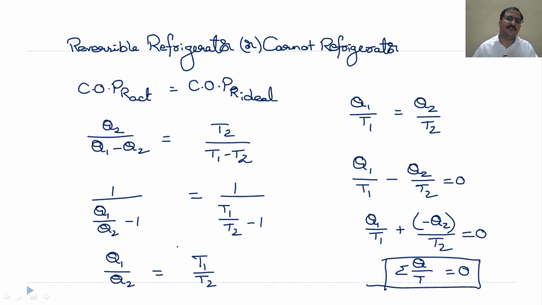So, that means if you consider a reversible refrigerator or reversible heat pump or reversible engine, we can always remember that sigma Q by T equal to 0. Based on that, if there are certain unknown quantities, like suppose he has given Q1 in the question, and T1 and T2, but we don't know Q2, we can determine this Q2 by using this particular expression and solve the problem further.